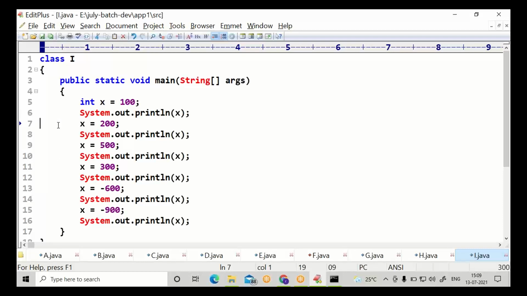This statement is a reinitialization. Any number of times you can reinitialize. No limitation. It's purely based on your requirement.